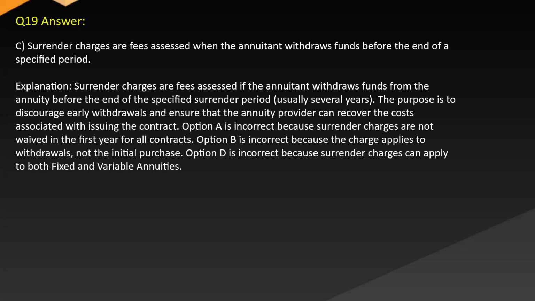the contract. Option A is incorrect because surrender charges are not waived in the first year for all contracts. Option B is incorrect because the charge applies to withdrawals, not the initial purchase. Option D is incorrect because surrender charges can apply to both fixed and variable annuities.